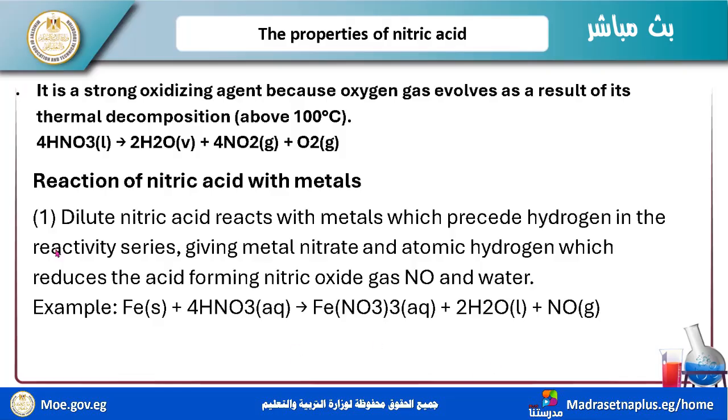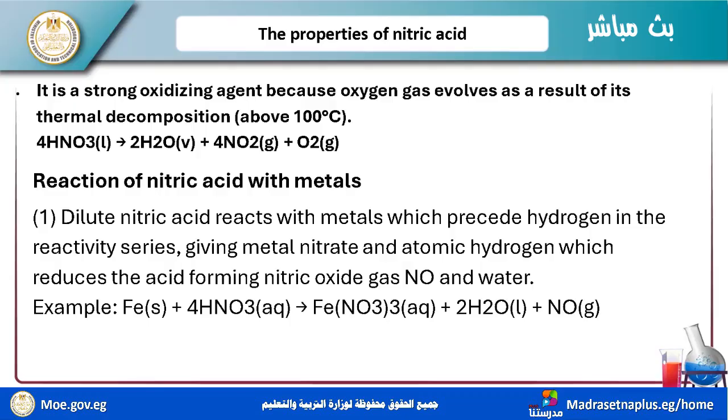HNO3 will decompose into H2O vapor, NO2 gas, and oxygen gas. So it is an oxidizing agent. Now, this equation proves two things. Firstly, HNO3 will decompose into its components after heating above 100 degrees centigrade.